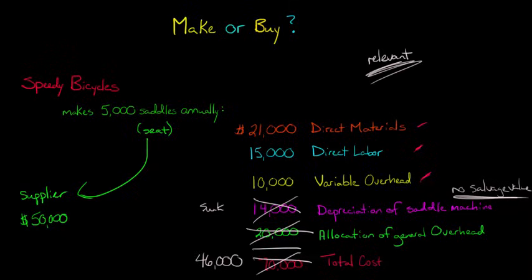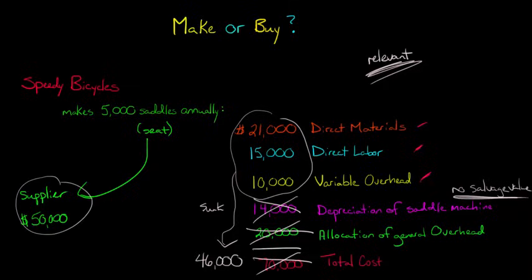The costs that we would be avoiding if we decide to purchase from the outside supplier our bicycle saddles, we would be avoiding $46,000, which is this right here, the variable overhead, the direct materials, the direct labor. That all is the $46,000. We would avoid that in order to buy from the outside supplier.